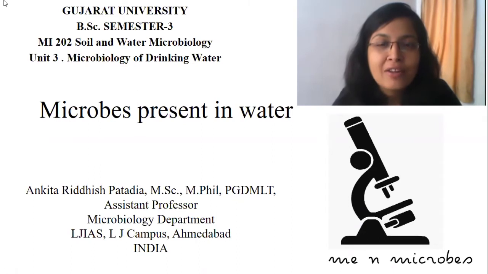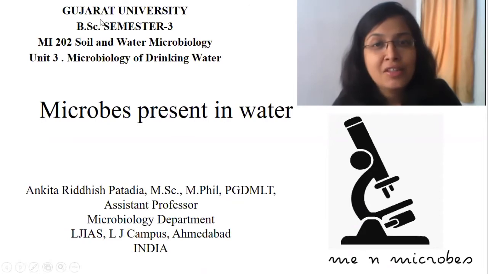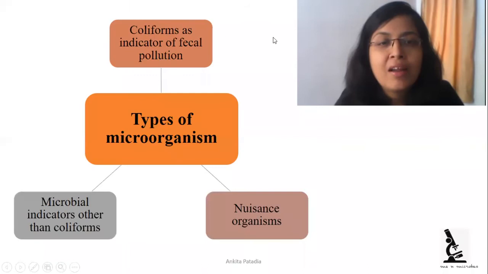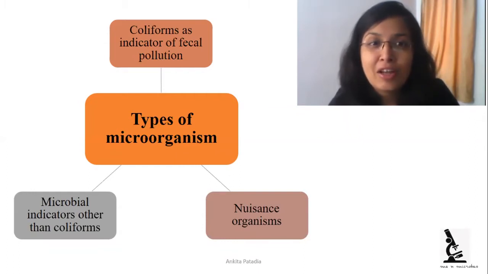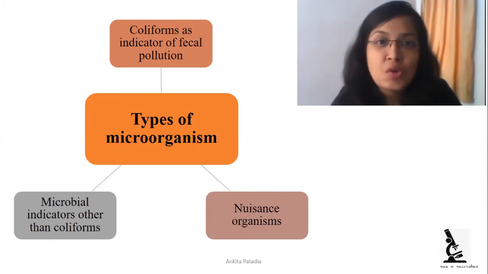So we know that different types of water sources are there and different types of organisms are present in the water according to the water source. But here we focus on three types of organisms present in drinking water. First is coliform as an indicator organism of fecal pollution. Second is a microbial indicator other than coliform, and third is nuisance organisms.